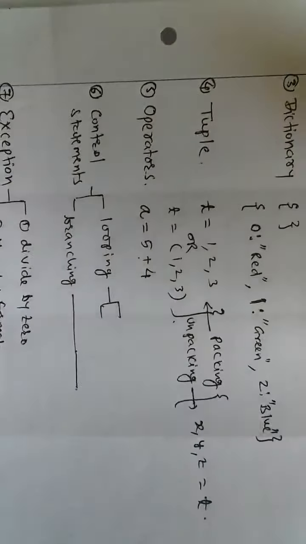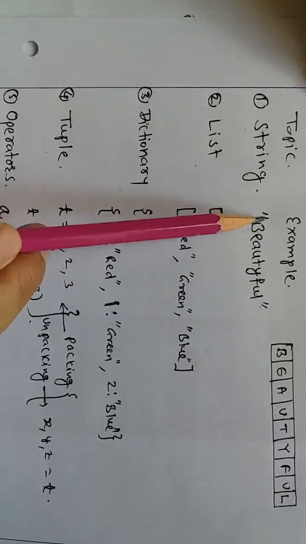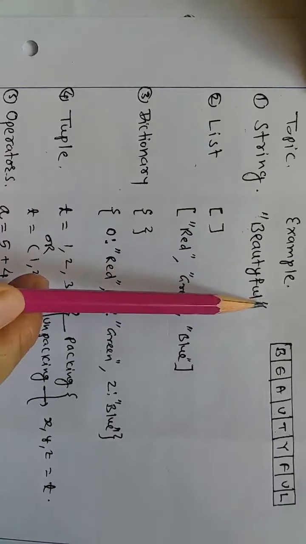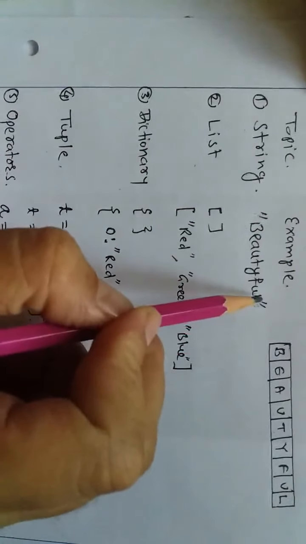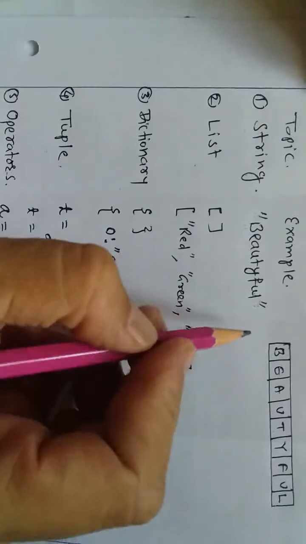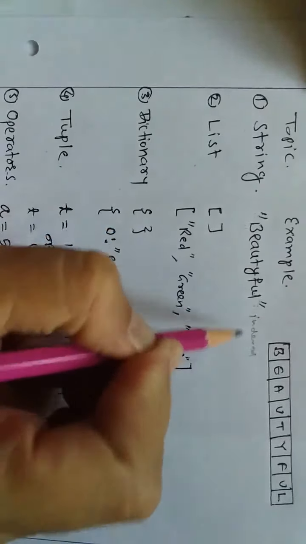How to identify a string? It is included in double quotes. You can include it also in single quotes, but remember the start and end should be similar. If you started with a single quote, end with a single quote. If you started with a double quote, end with a double quote. Now while processing the string, remember that a string can be indexed and it can be sliced. So there are two words, indexed and sliced. So what do you mean by indexed? Index means starting with 0. So index will start at 0.